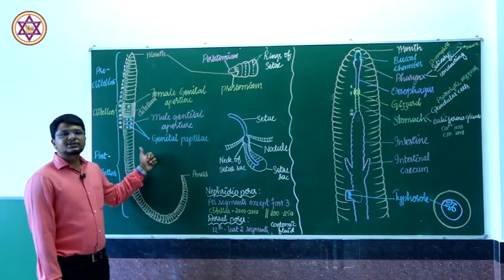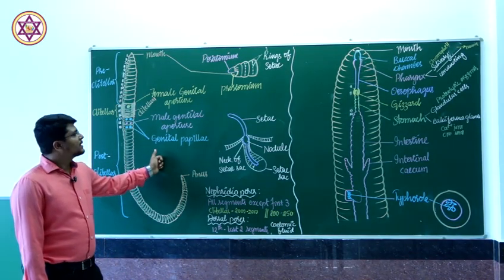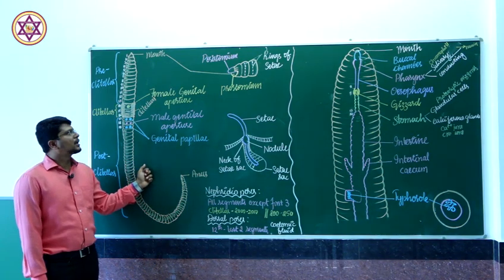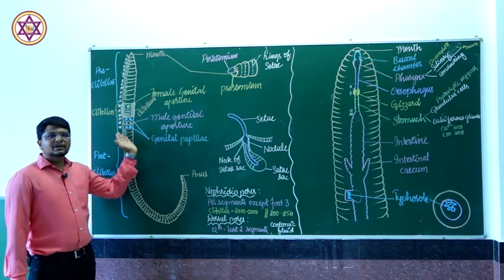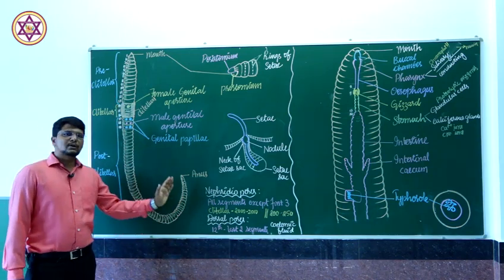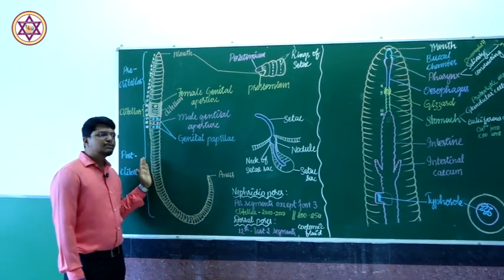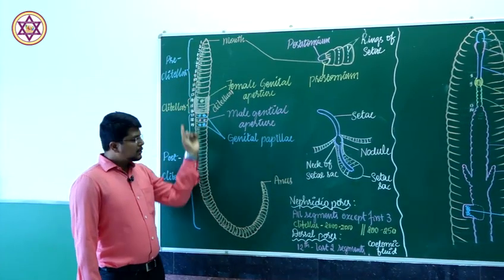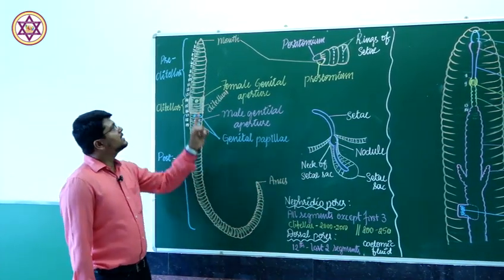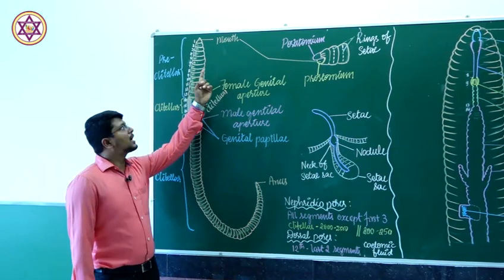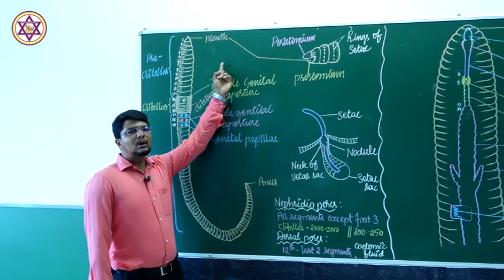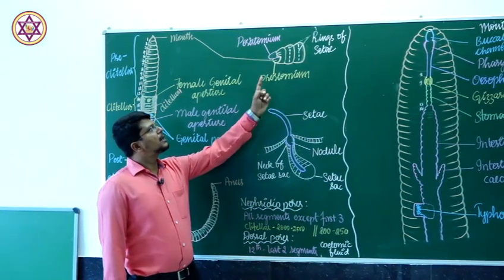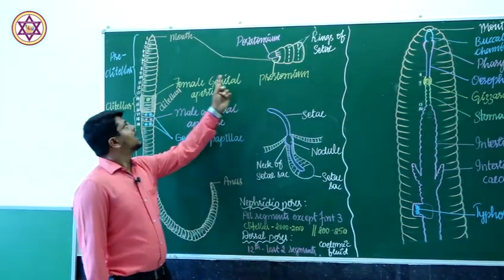Let us discuss the external morphology of earthworm. This particular animal is a burrowing animal which lives in moist soil. Externally, the body of the animal is tubular, cylindrical and long, and dark brown in color. The animal has an anterior and a posterior end. At the anterior end, there is an opening known as the mouth. And the mouth is guarded by two other structures known as peristomium and prostomium.